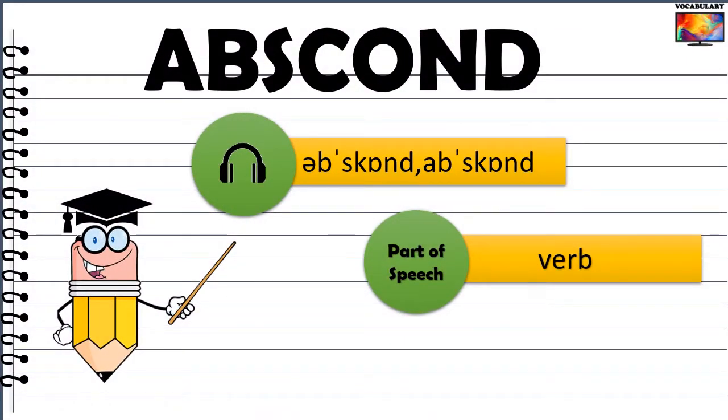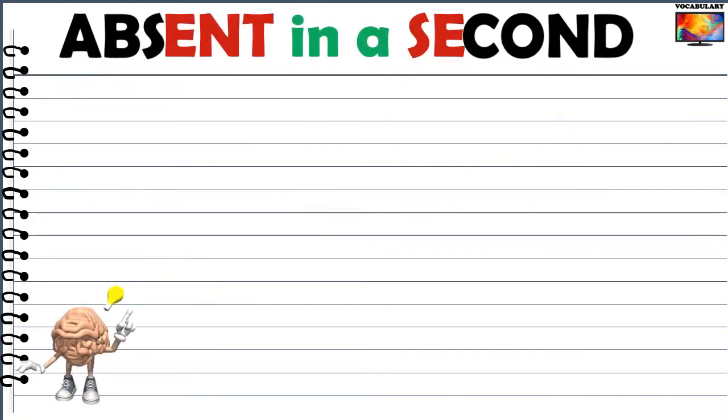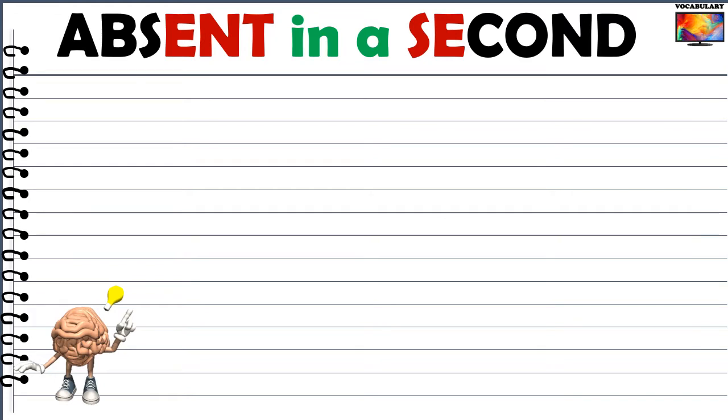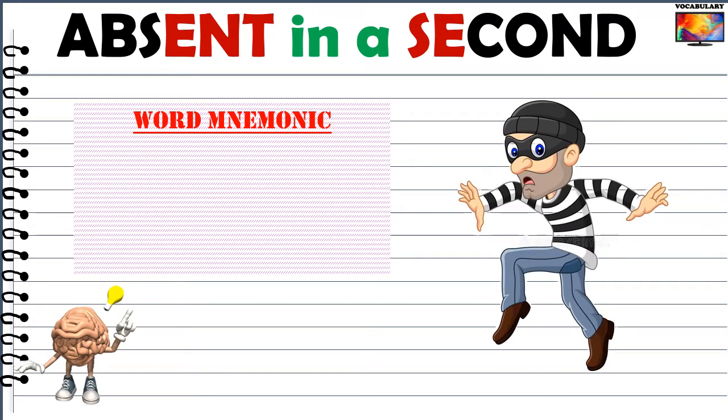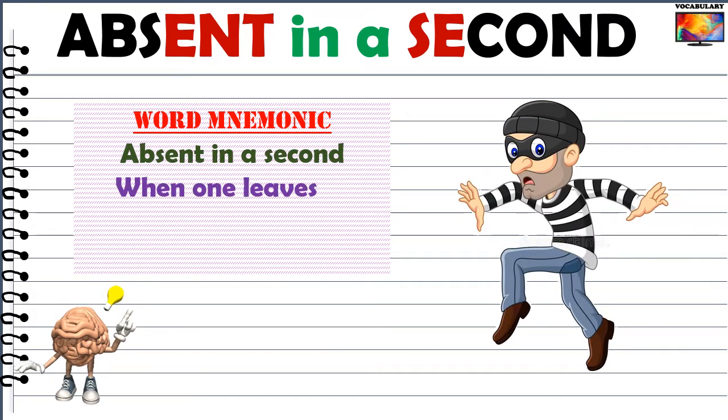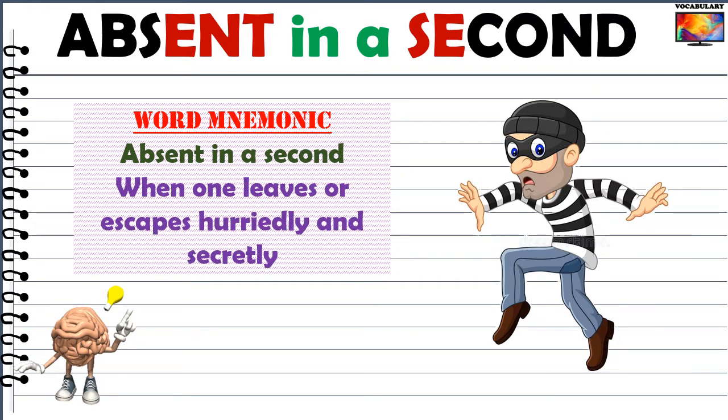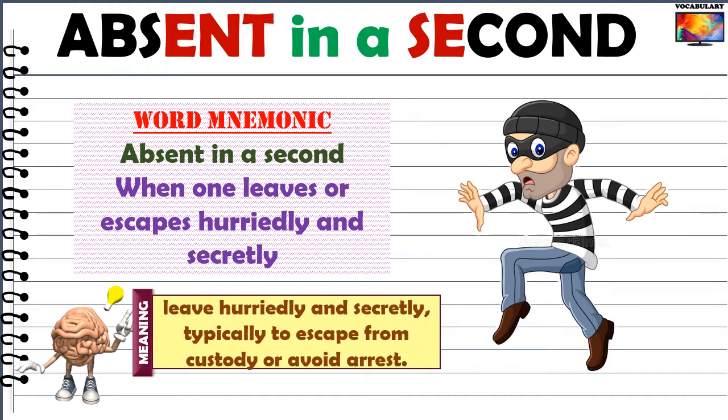And the last word in today's vocabulary lesson is abscond. For a change, the word abscond is a verb. And if you break the word apart, you will get the phrase absent in a second. Abscond is equal to absent in a second, which a man will be when he leaves or escapes hurriedly and secretly. So the word abscond simply means to leave hurriedly and secretly, typically to escape from custody or to avoid arrest.